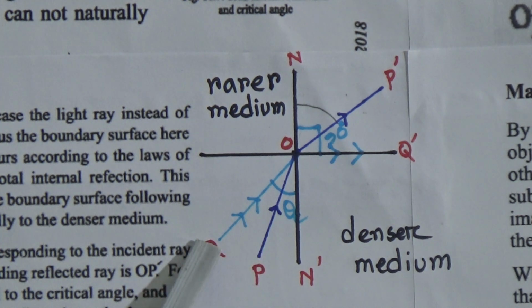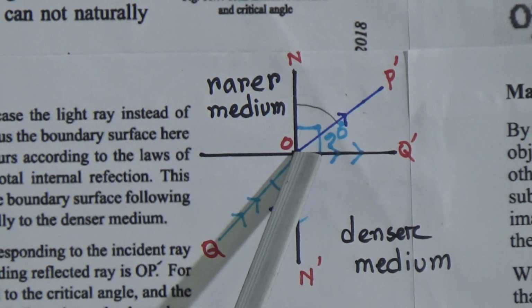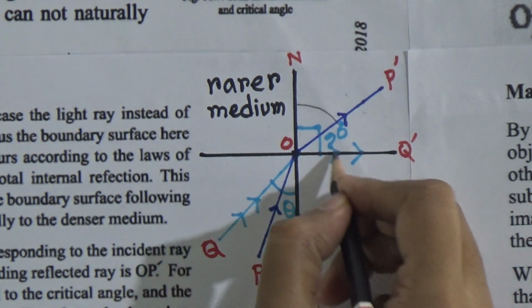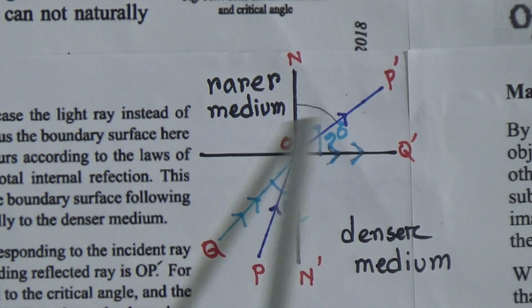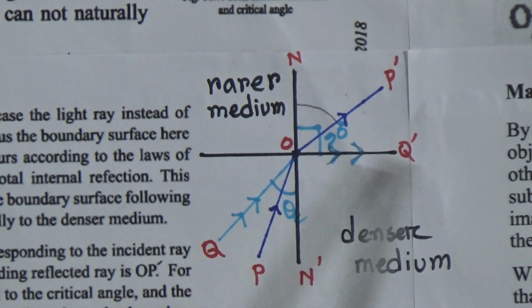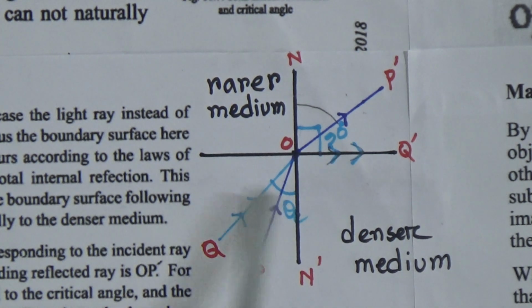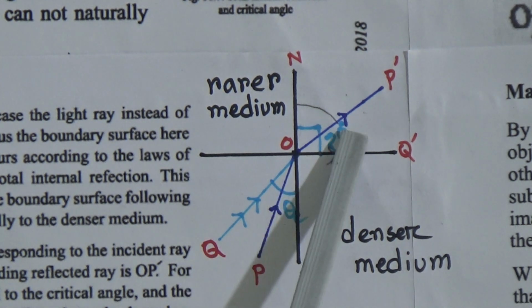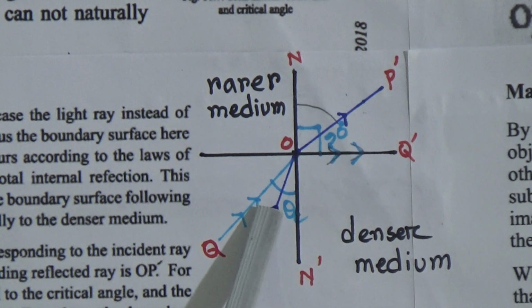In this way, when the light ray OQ comes to the surface and it goes through OQ prime, that means along the surface line, and this angle, look, this NOQ prime angle is a 90 degree angle. For which angle of incidence the angle of refraction becomes 90 degrees, that angle is called the critical angle.